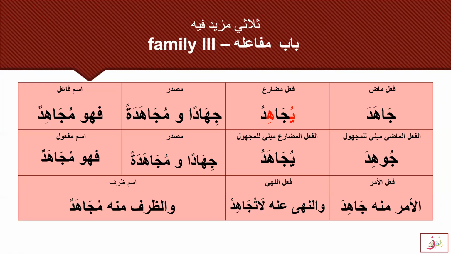Then we did family 3, Bab Mufa'ala: Jahada yujahidu jihadan wa mujahadatan. Just notice and remember that it has two masdars, jihadan wa mujahadatan. And the name comes from Bab Mufa'ala, from mujahada. Fahuwa mujahidun. Juhida yujahadu jihadan wa mujahadatan fahuwa mujahadun. Al-amru minhu jahid, wa nahyu anhu la tujahid, wa zarfu minhu mujahadun. And I hope that you all have remembered these families 2, 3 and 4, all these three families that we have learned so far.